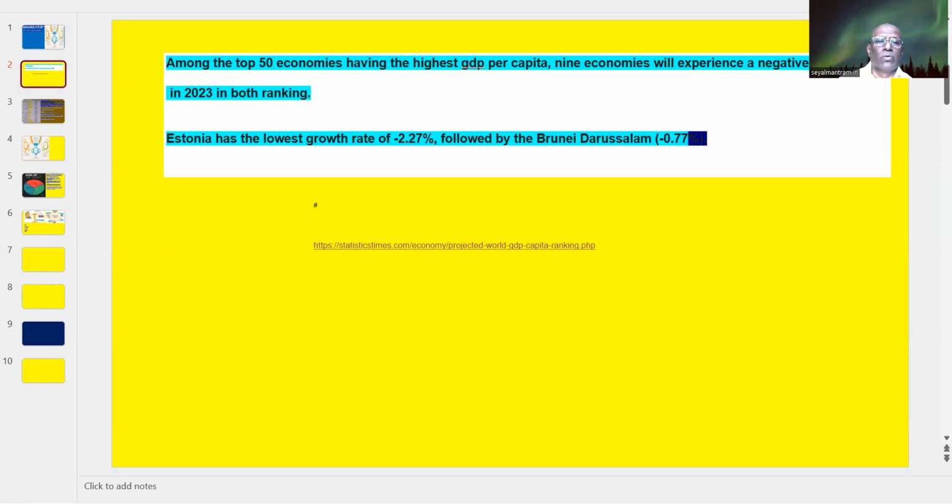Macao SAR, the special administrative region of the People's Republic of China, is a very small country, holding the 16th rank.